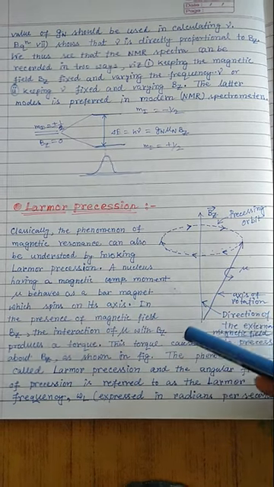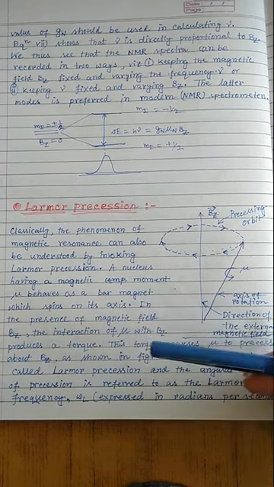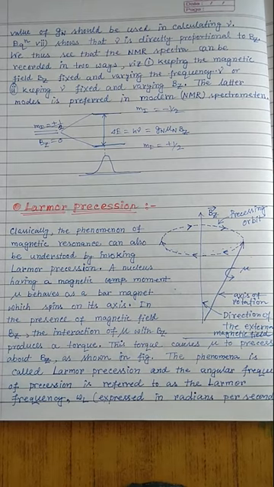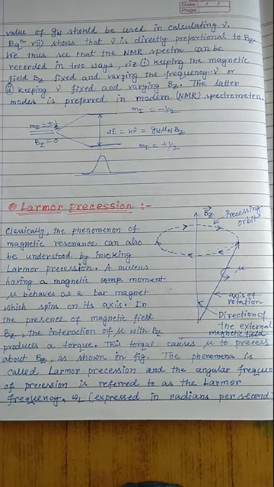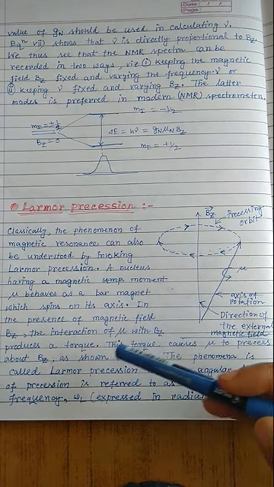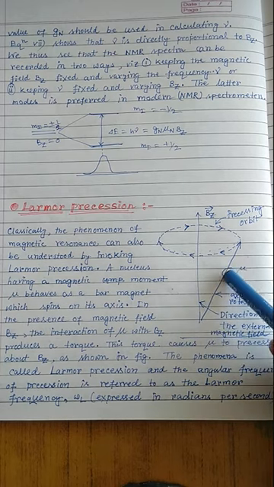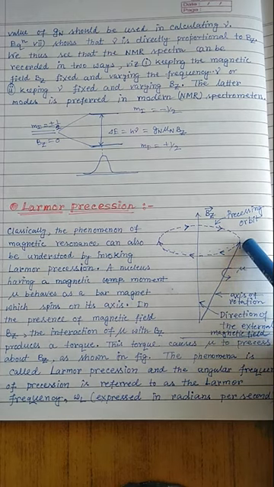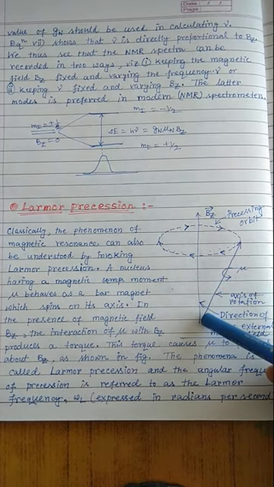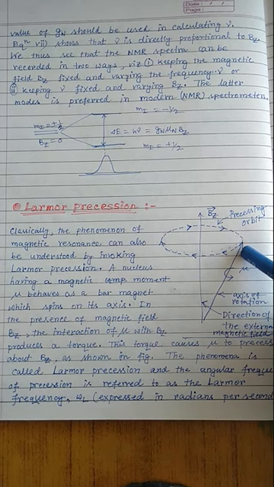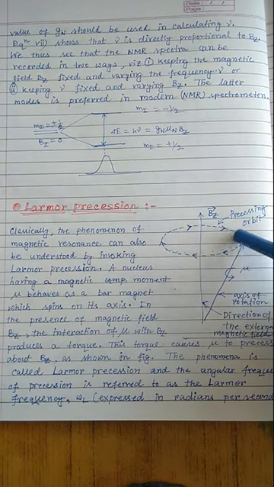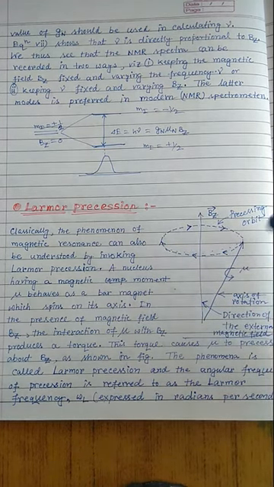In the presence of an external magnetic field Bz, the interaction of the magnetic moment mu and Bz produces a torque, just like the torque produced in the spinning of a top. This torque causes mu to precess about Bz, as shown in the figure. That means the torque allows the axis of rotation of the spinning nucleus to rotate about the vertical, or Bz, axis. In this diagram, the top is rotating.